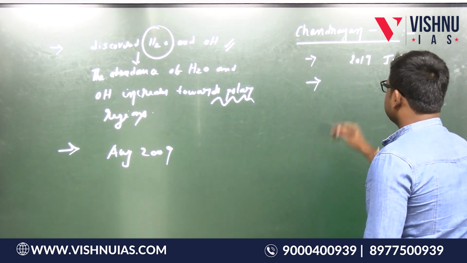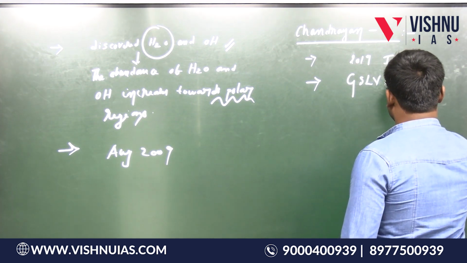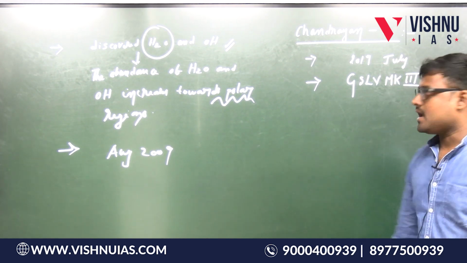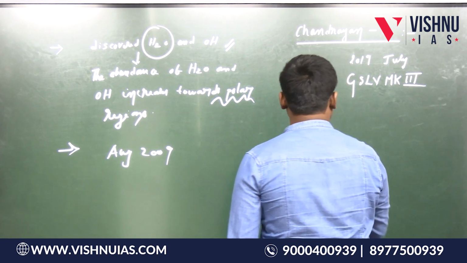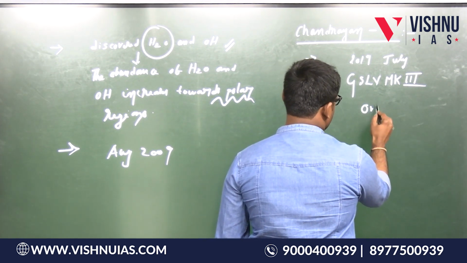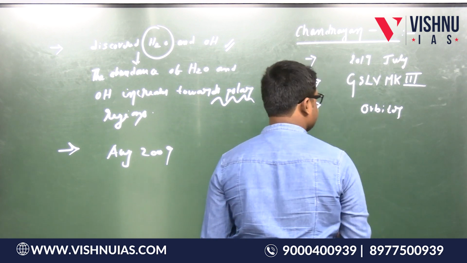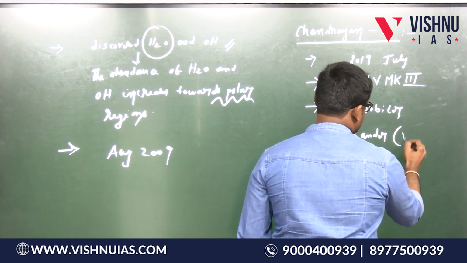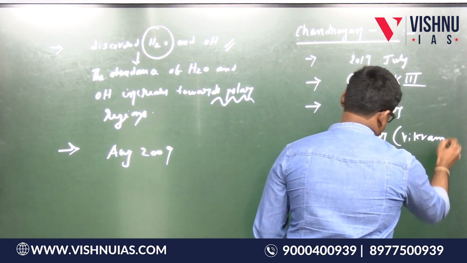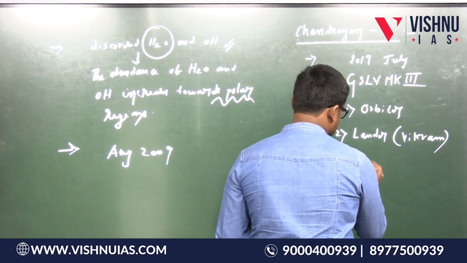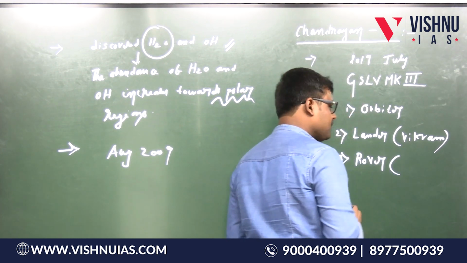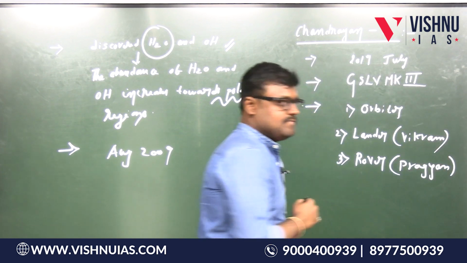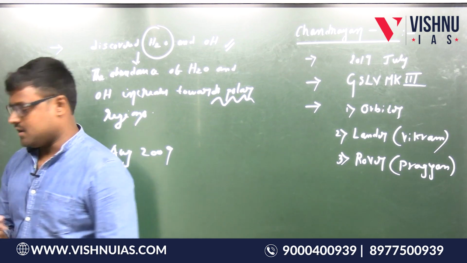What is the launch vehicle? GSLV MK3 is the launch vehicle. Okay. What does it contain? It contains an orbiter, it contains a lander. The name of the lander is called Vikram. It contains a rover. The name of the rover is called Pragyan.